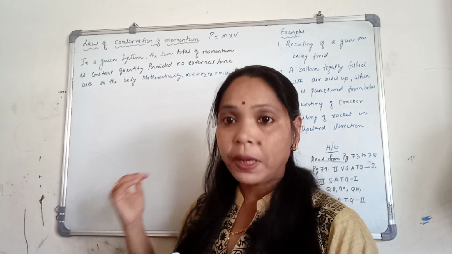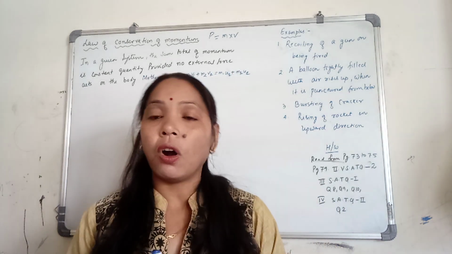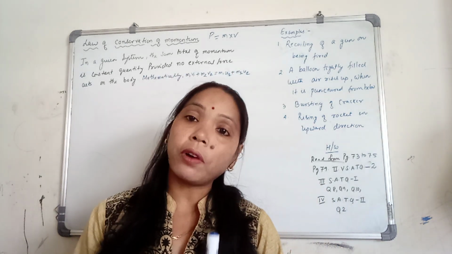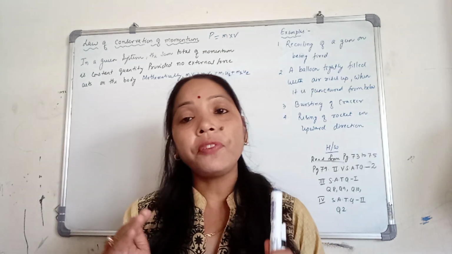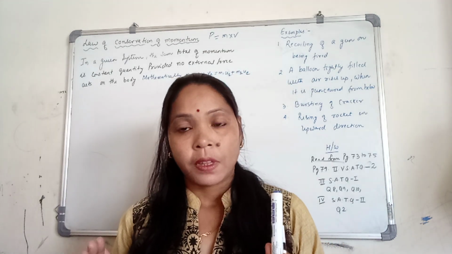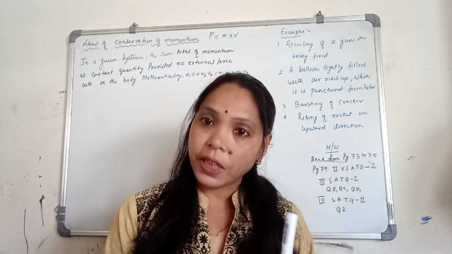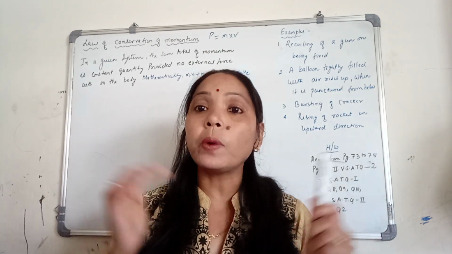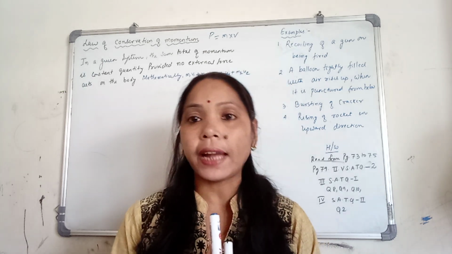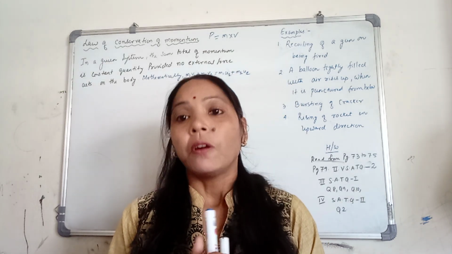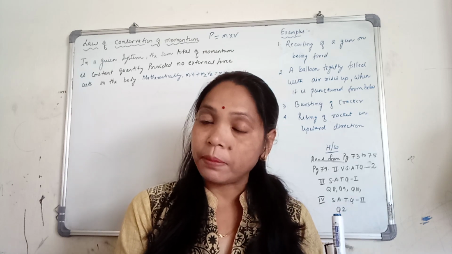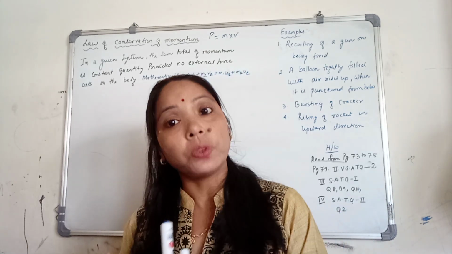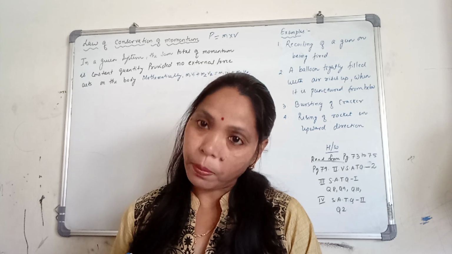Now come to the topic, law of conservation of momentum. According to the law of conservation of momentum, if in a system external force is zero, it means no external force is acting on that system, in that case total initial momentum is always equal to total final momentum.